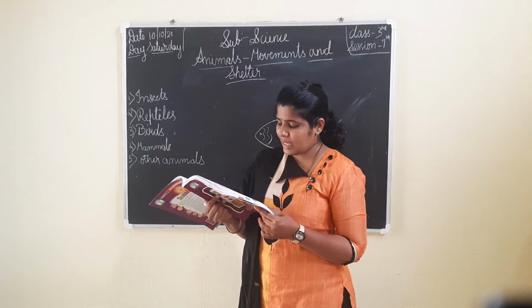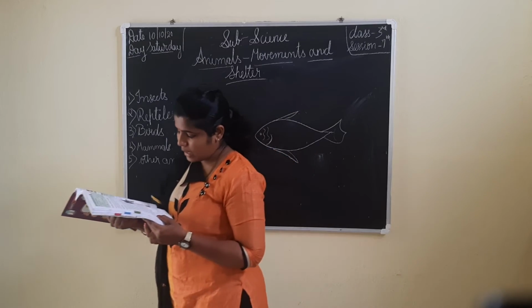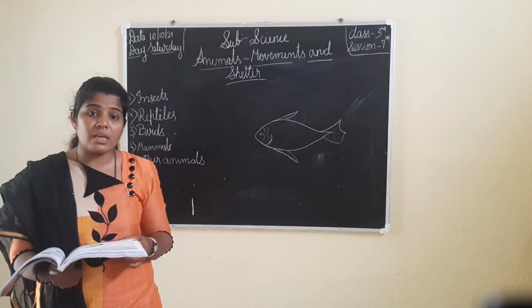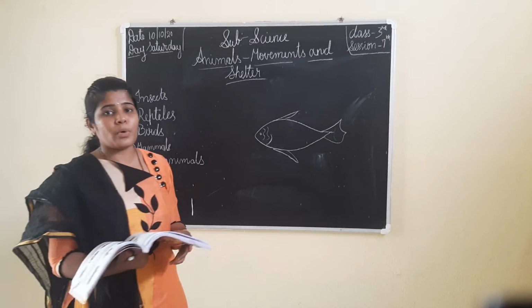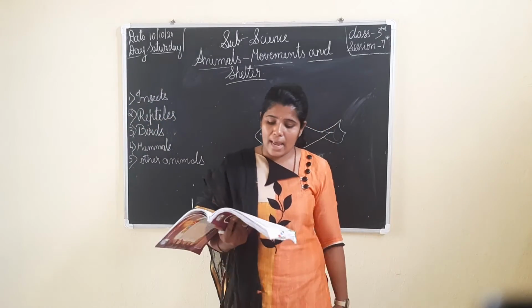Zebras and giraffes live in grassland. The tall grass helps zebras to hide from their enemies. Zebras and giraffes live in the grassland where the grass grows more, because the stripes of the zebras help them to protect themselves from enemies by hiding in the grass.